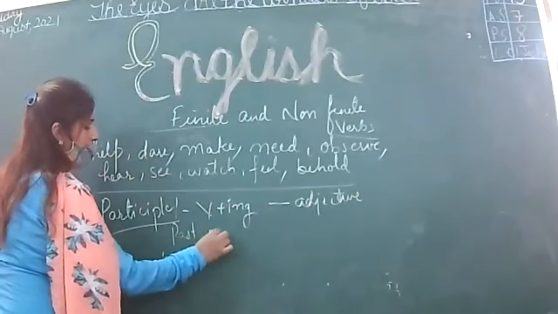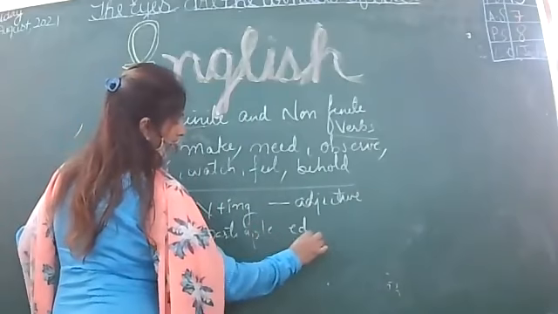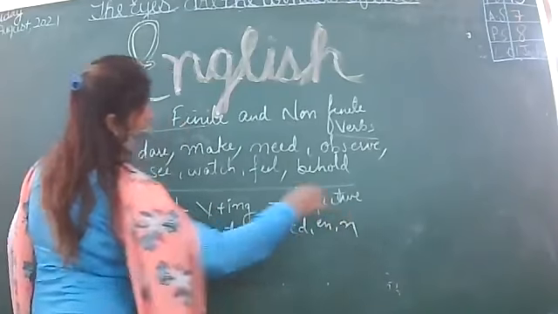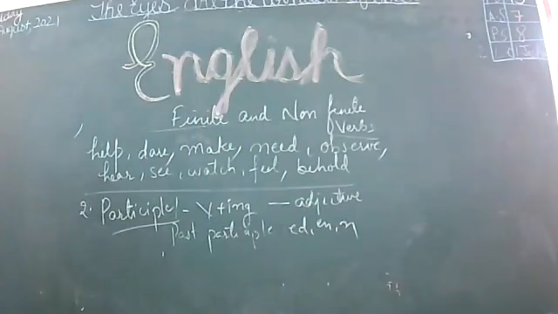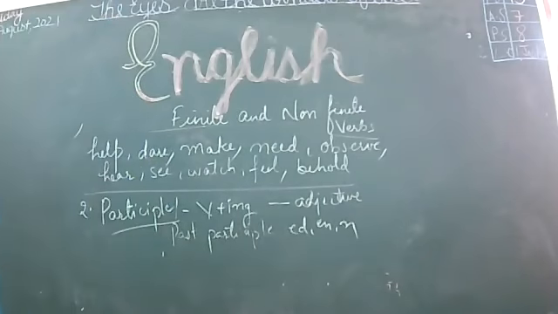How will it be made? By adding ed, en or only n at the end of the base form of the verb.